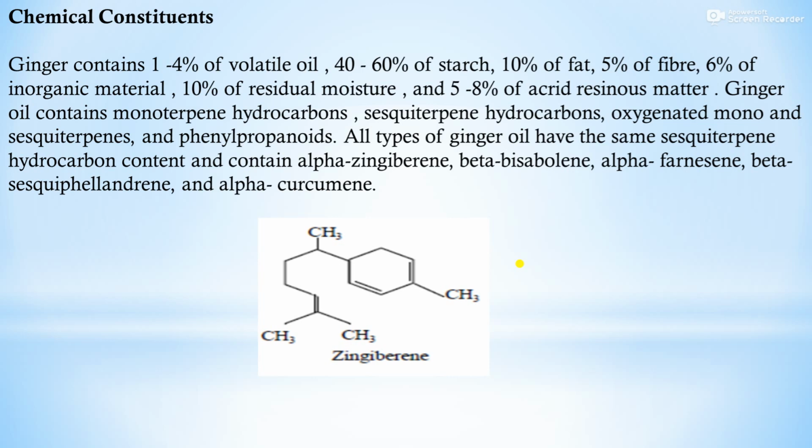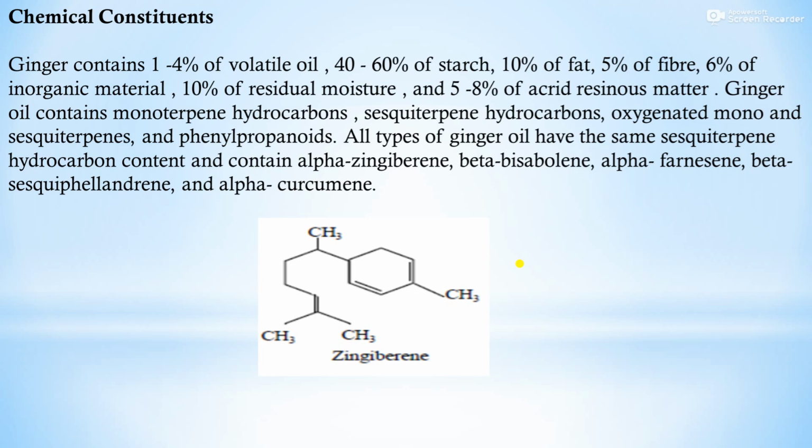Ginger contains 1 to 4% of volatile oil, 40 to 60% of starch, 10% of fat and 5% of fiber, 6% of inorganic material, 10% of residual moisture and 5 to 8% of acrid resinous matter. Ginger oil contains monoterpene hydrocarbons, sesquiterpene hydrocarbons, oxygenated mono and sesquiterpenes and phenylpropanoids.